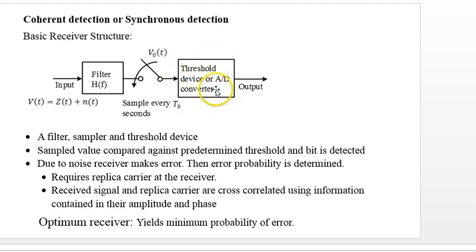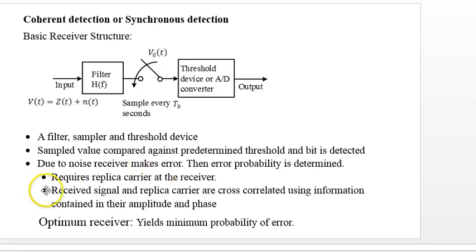That means the threshold is set here in advance, and depending upon the threshold we detect whether the signal is 1 or 0. So the sample value is compared against the predetermined threshold and the bit is detected. But due to noise at the receiver, there is an error. That means instead of 1 we may detect 0, or instead of 0 we may detect 1, and that gives rise to error probability. That means what kind of error there is in the detection of the signal.